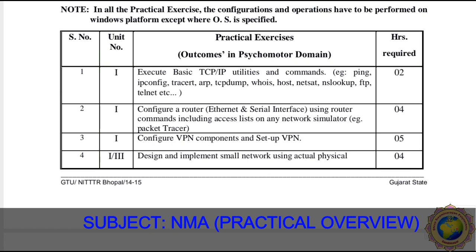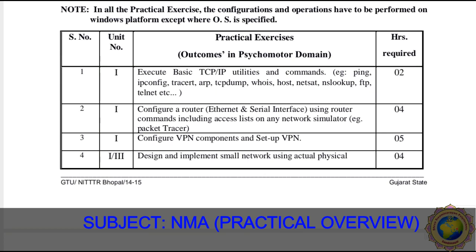Dear students, our first practical exercise in network management and administration is to execute basic TCP/IP utilities and commands. How do we perform all these commands? We have to perform them in the command prompt. First of all, open the command prompt and then write down these commands: ping, ipconfig, reset, ARP, tcpdump, host, netstat, and so on. This practical requires 2 hours.